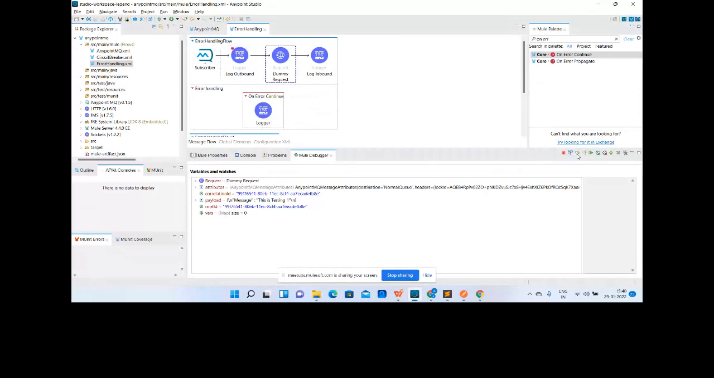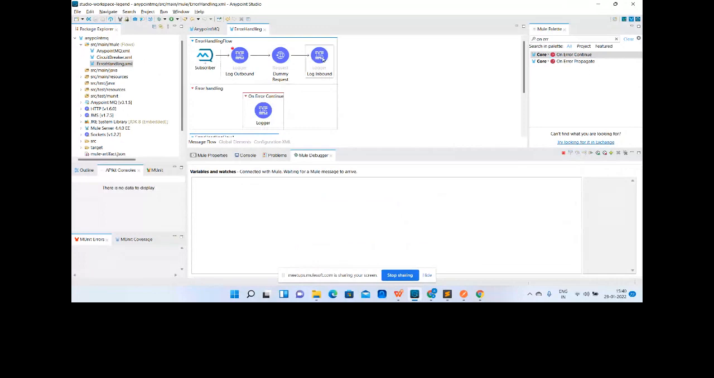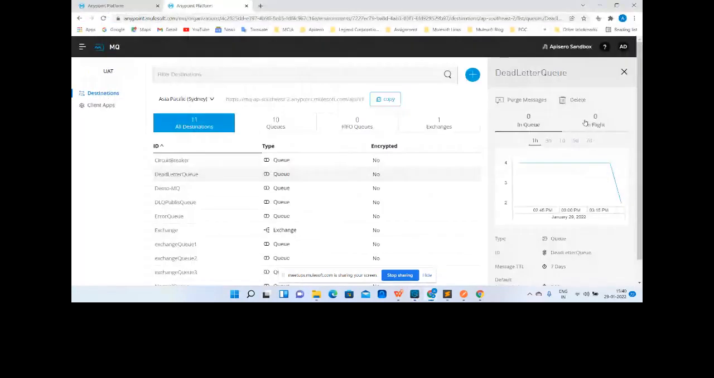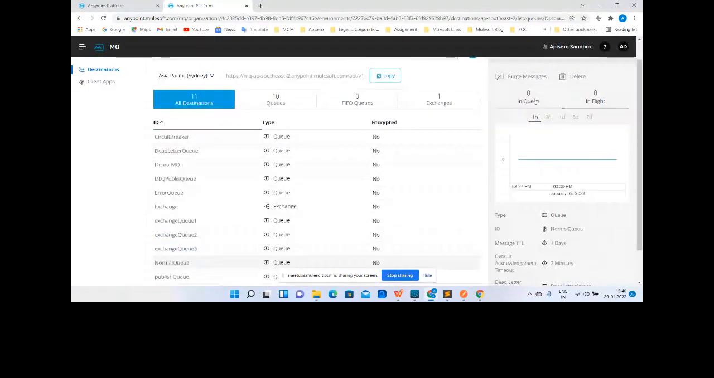So it has come, the error occurred, it went to the on error continue, and from here it sends a positive response back to the subscriber. So it is saying, yes, error is consumed. See, no message came back again because it's sending a 200 positive response, a 200 status code, or you can say an ACK, to the subscriber that the message is consumed. So in this case, the dead letter queue is empty, and even the normal queue is empty. See, no message in the normal queue and no message in the dead letter queue.